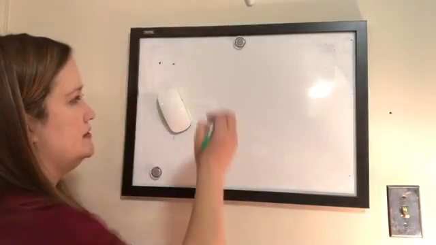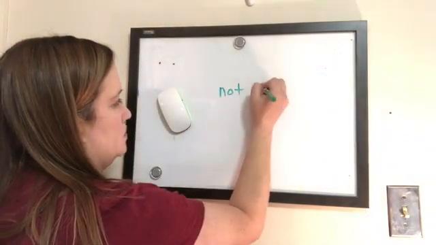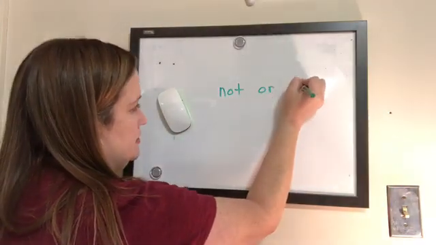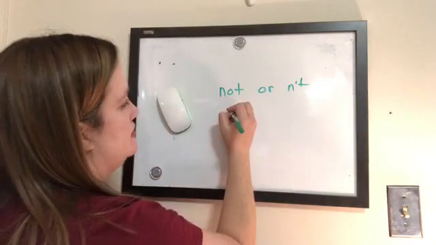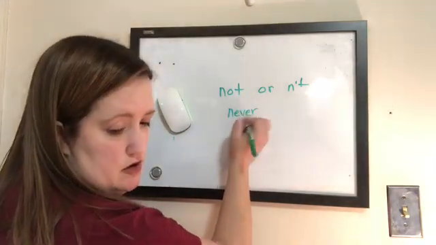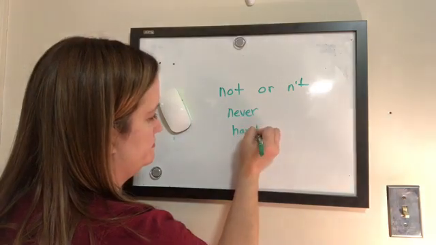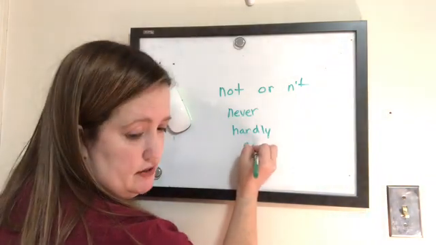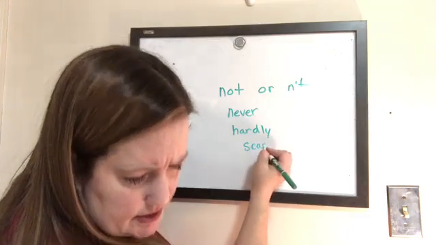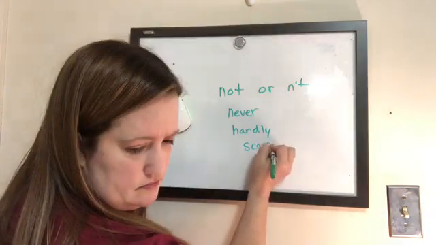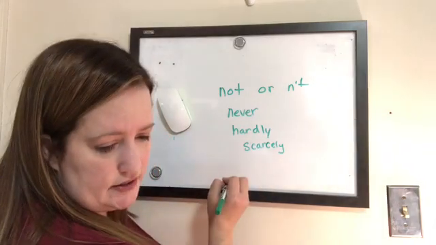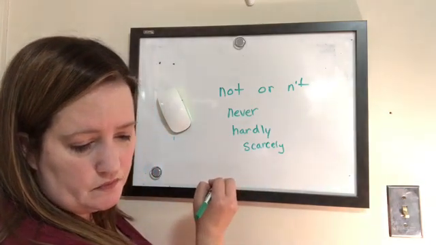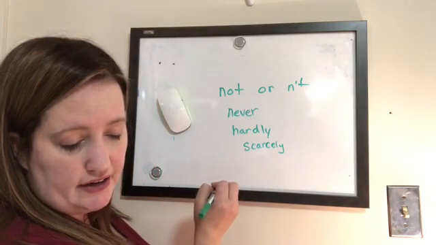And we're going to talk about one more thing. The following adverbs are called negative adverbs. Not or n't, never, hardly, or scarcely. All right, these words are also negative words.